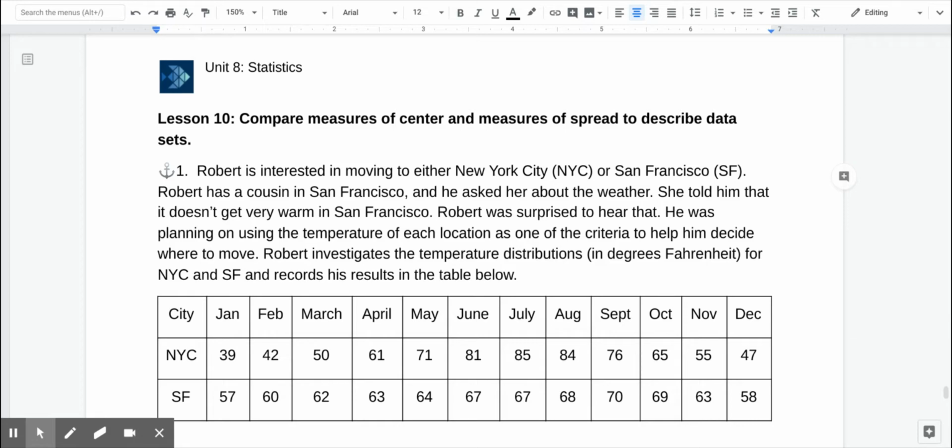In this anchor problem, we're going to help Robert decide whether New York City or San Francisco has better weather when he's considering whether to move there. Now, of course, this is only one of the factors that anybody would consider when moving to a new city, but weather is pretty important to our lives.